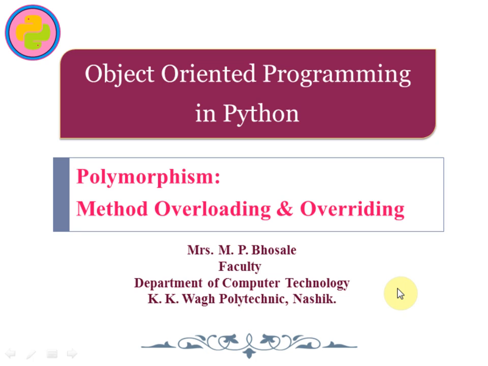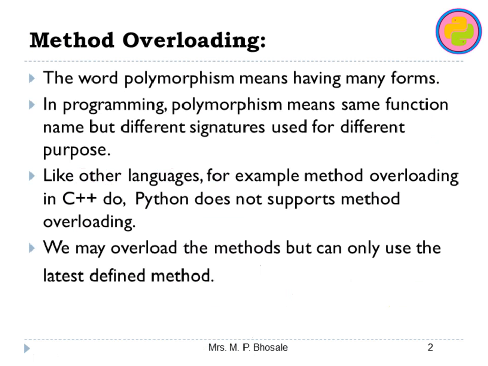In this lecture, we will discuss the polymorphism concept in Python, which includes method overloading and method overriding. So let us start with it. What is method overloading? The concept of polymorphism means having many forms, and overloading means you can write the same name function but with different arguments in one class.